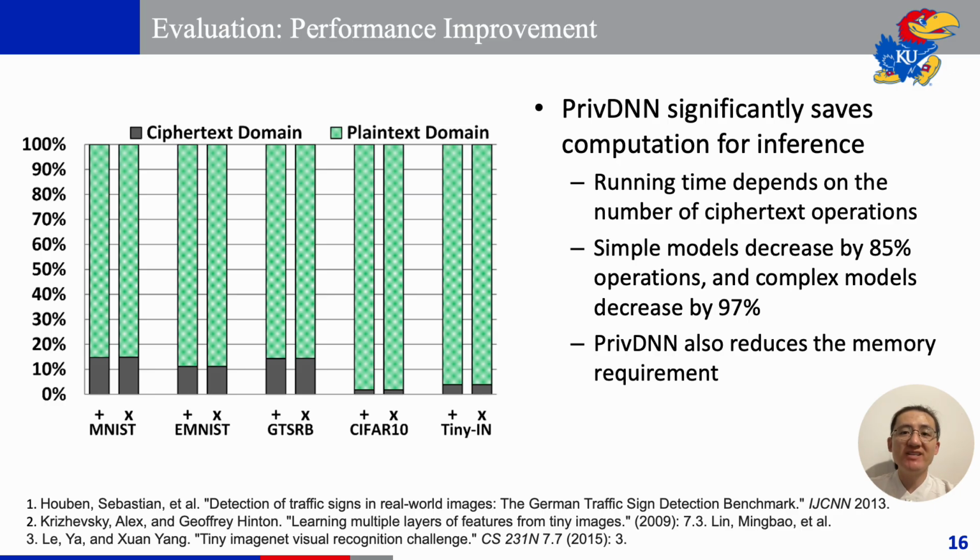The computation of privacy-preserving DNN inference relies on the number of cipher operations. Here we show the number of ciphertext and plaintext operations of PrivDNN with 4 different models on 5 different datasets. For each bar, the green one is the number of plaintext operations, and the gray one is the number of ciphertext operations. In general, PrivDNN saves the model inference time by 85% to 97%, depending on the size of the model. At the same time, fewer cipher operations also means less memory. So PrivDNN also reduces the memory consumption by more than 97%.